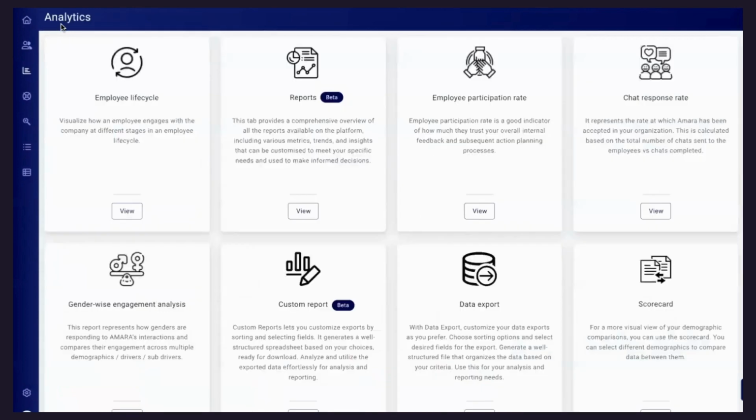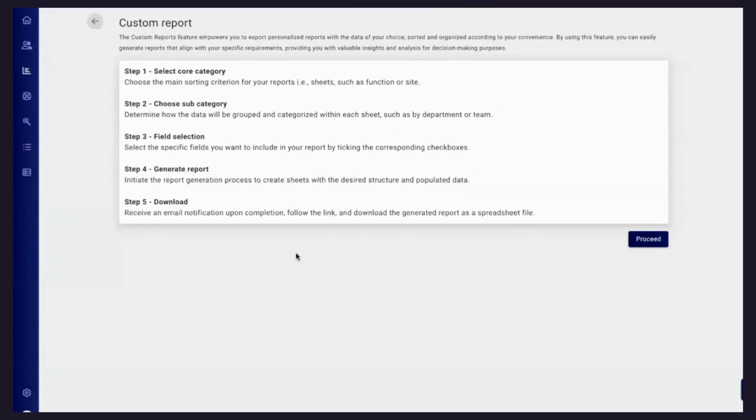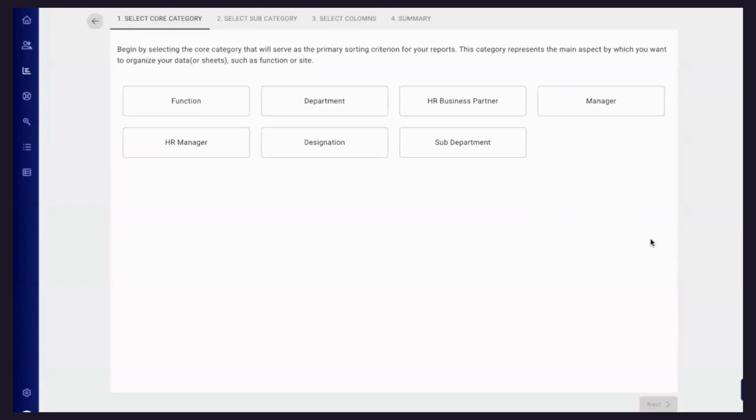All right, so going back, we also have custom reports. Let's say you would like to see data in a particular format, which is not there on the platform. So we have created a report engine wherein you can select different function, department, business partner as Excel rows or columns, and system can populate data in that. So it's a very simple process.